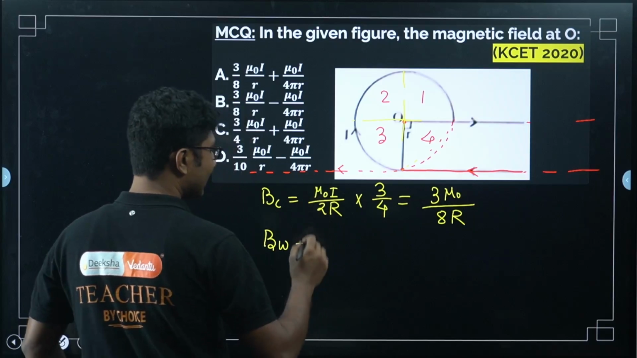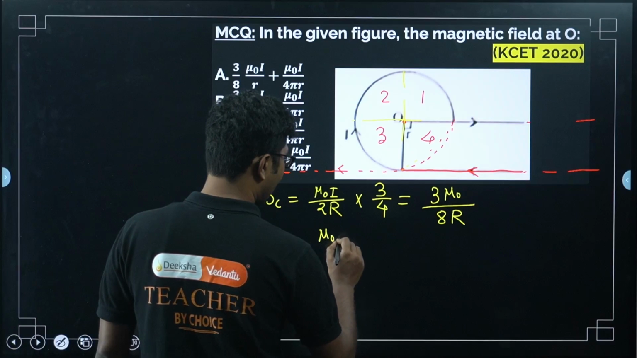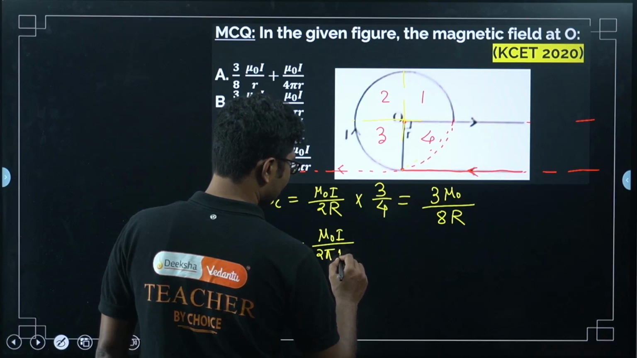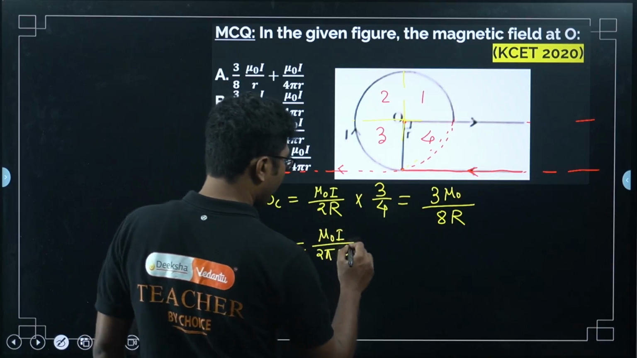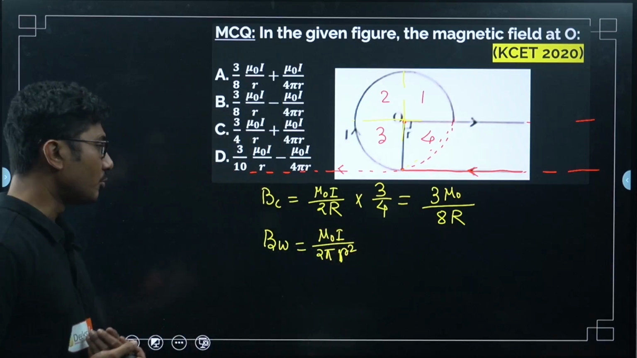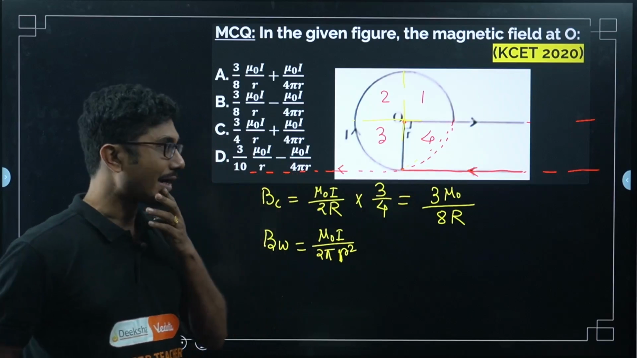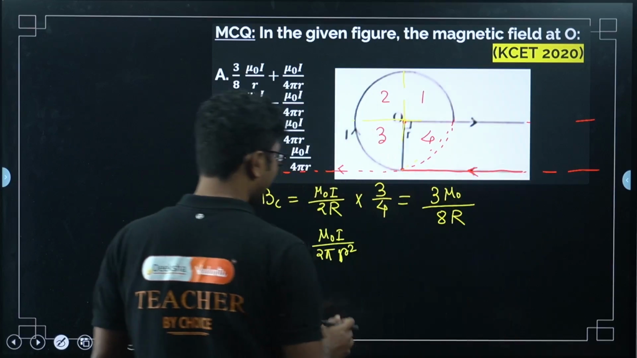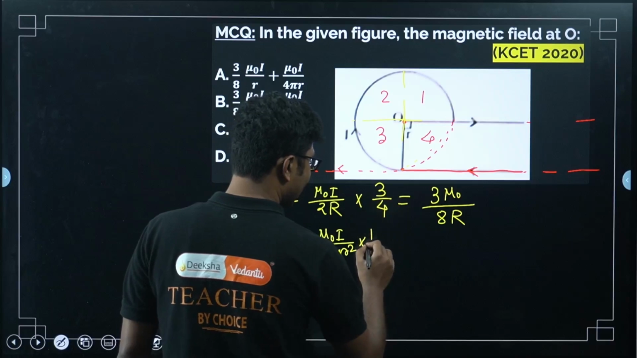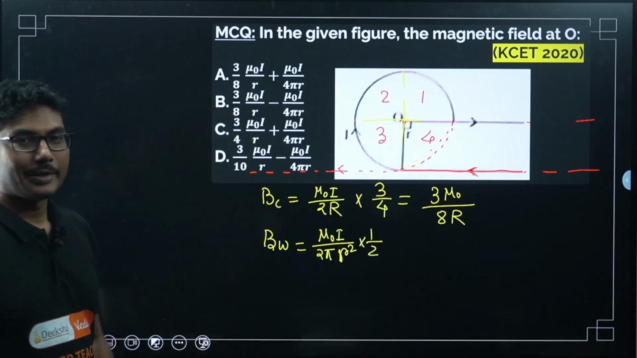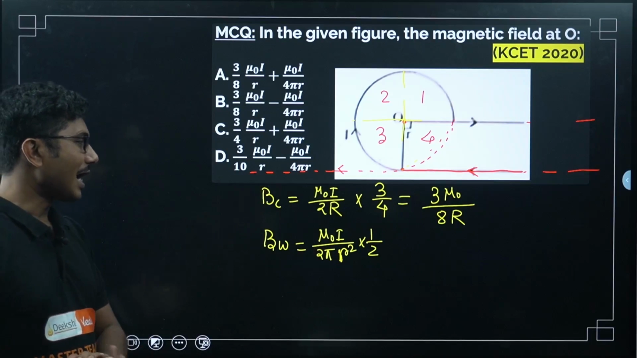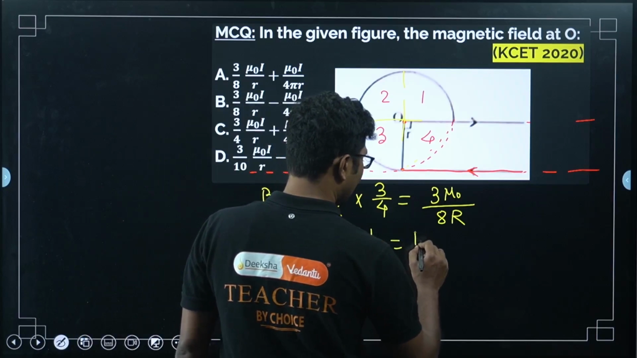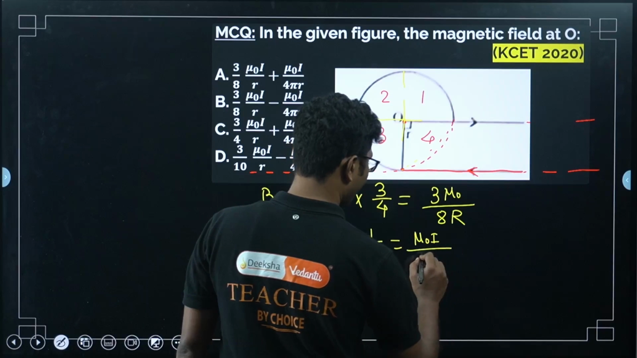Infinite wire, we already studied that as well: mu naught I by 2 pi r. So mu naught I by 2 pi r square, that was the formula due to an entire long infinite wire. Now here, how much of that wire do we have? We have only half of that, right? So similarly, using the same logic, for the entire wire the magnetic field was mu naught I by 2 pi r square. For half of that, it will be mu naught I by 4 pi r square.